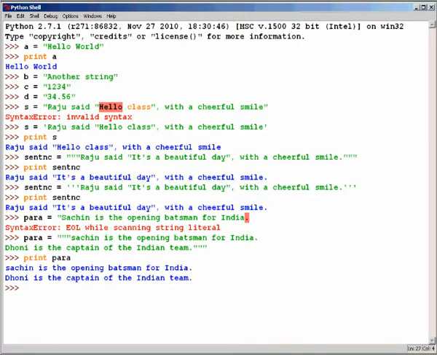As we can see, by using triple quoted strings, we could define a string that contains multiple lines.